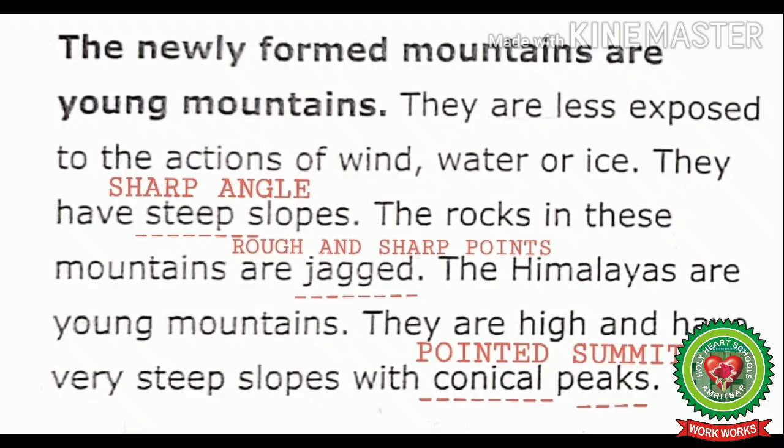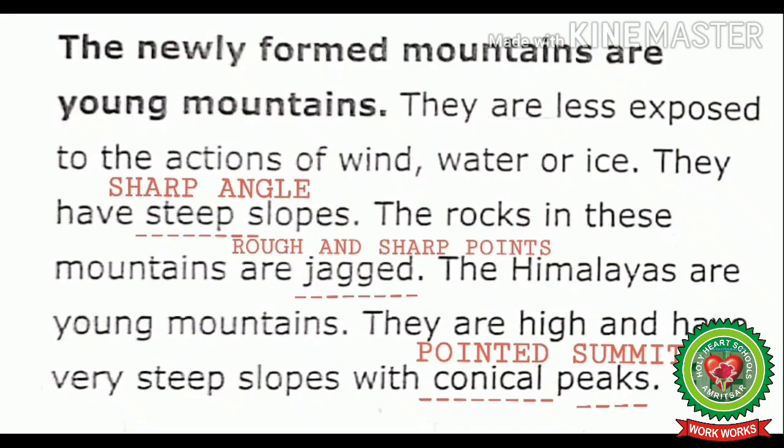The newly formed mountains are young mountains. They are less exposed to the actions of wind, water or ice. They have steep slopes. The rocks in these mountains are jagged. The Himalayas are young mountains.